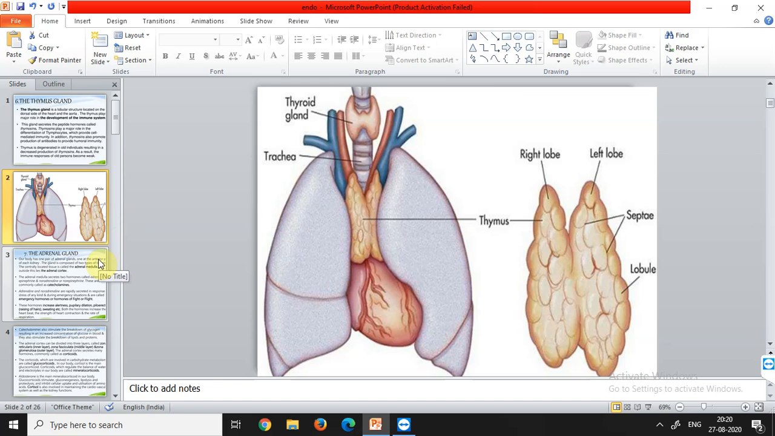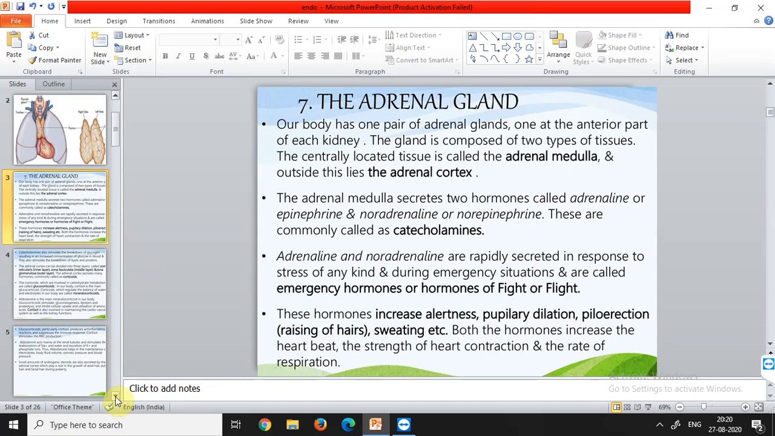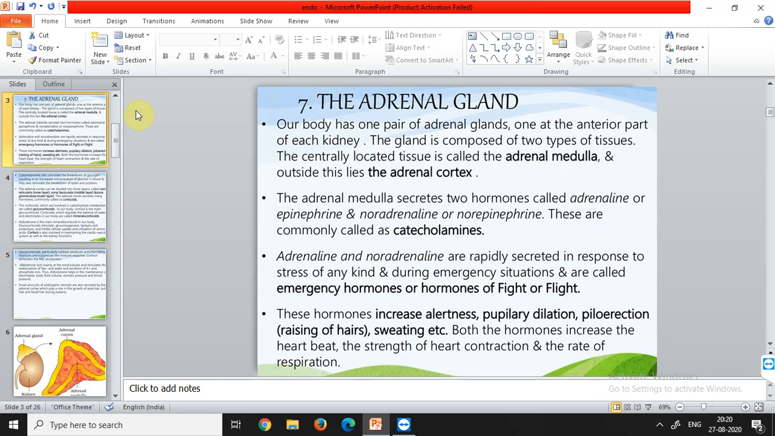Then comes the adrenal gland. So adrenal gland is basically related with the kidneys. So our body has one pair of adrenal glands. One pair means there are two adrenal glands. One at the anterior part of each kidney, that is at the front part of kidney. जो kidney का ऊपर वाला area होता है, वहाँ पे हम we can expect to find the adrenal glands,